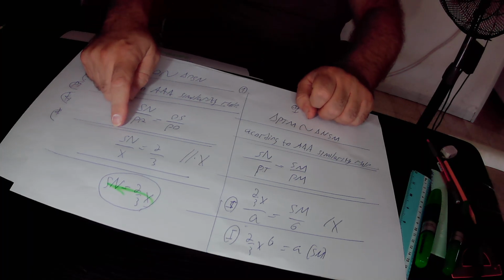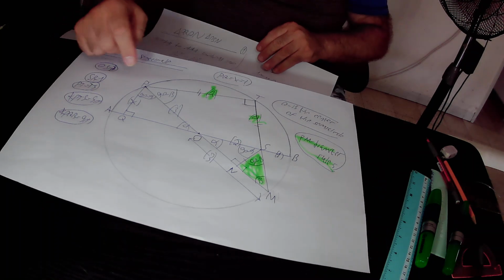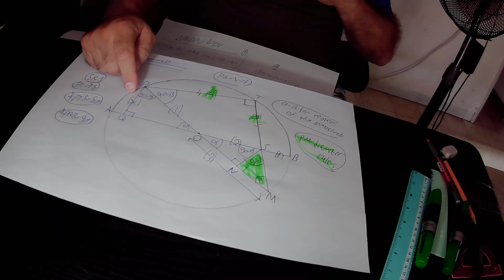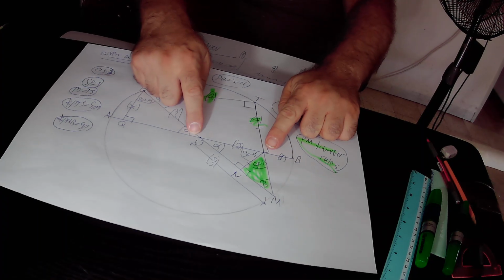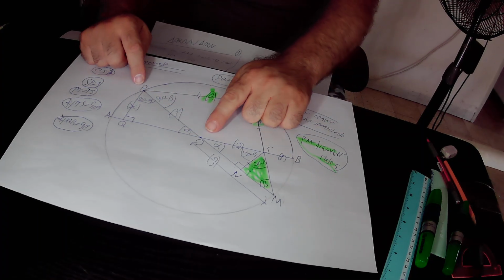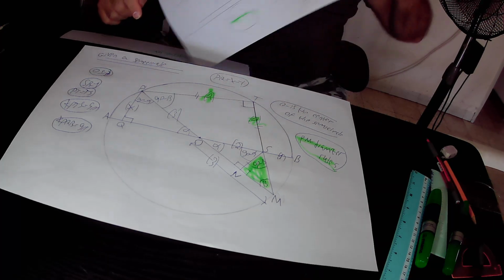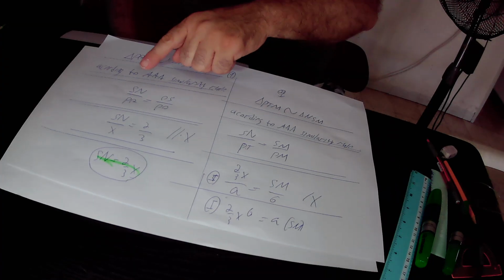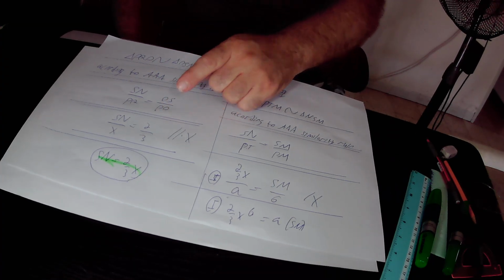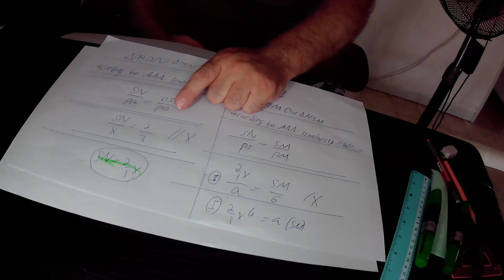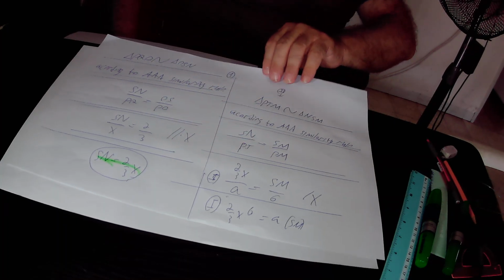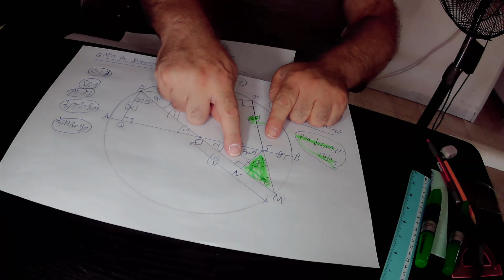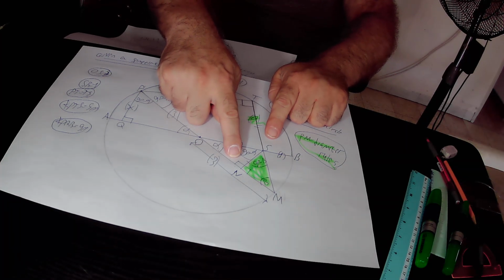SN is the missing side, so we leave it as it is. PQ equals X, that is the line segment that we are looking for in this question. OS equals 2 units in length, and PO is the radius of the circle, which equals 3 units in length. So in total, we found out that SN over X equals 2/3. Here we multiply this equation by X and finally find out that SN equals 2/3 X. This is line segment SN, which is equal to 2/3 X.